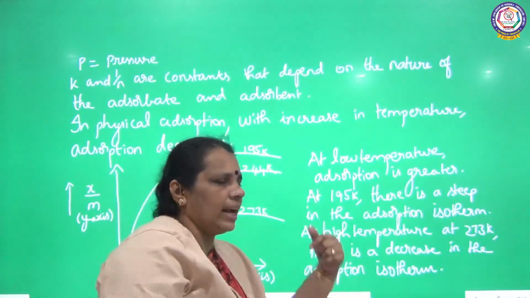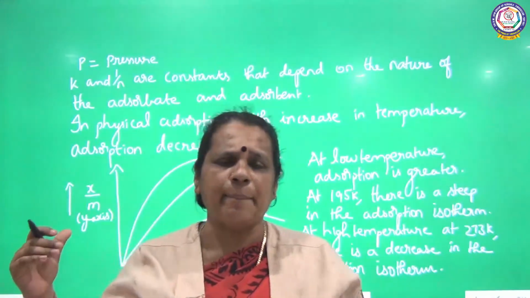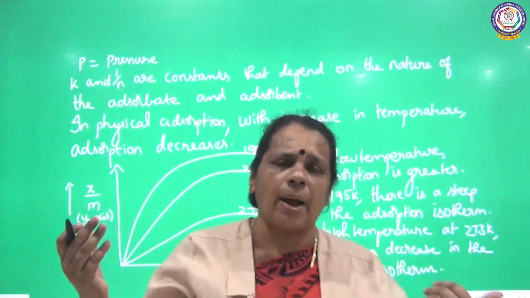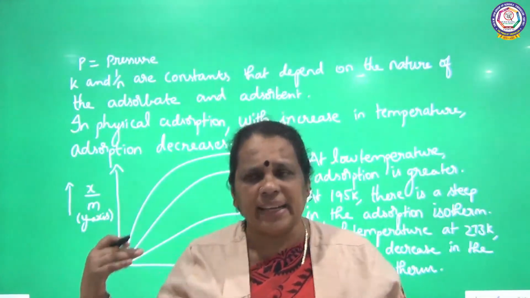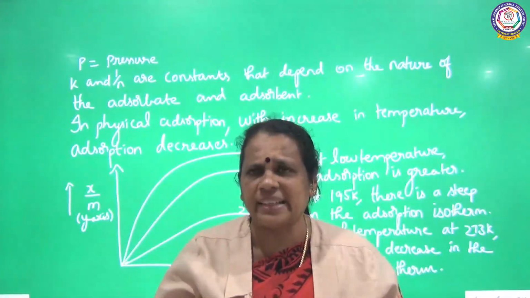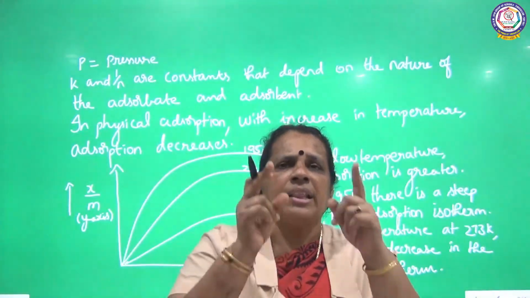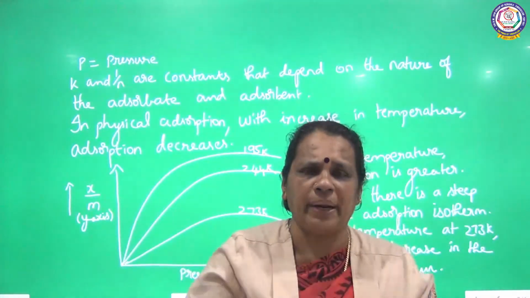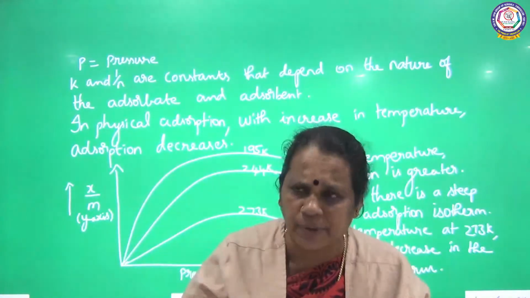So this adsorption isotherm clearly shows that at low temperature, 195 Kelvin, there is a steep rise in the adsorption isotherm. At higher temperature, what is happening? The adsorption decreases. That is, at higher temperature, physical adsorption decreases. So for physical adsorption, the favorable condition is low temperature. So this is the Freundlich adsorption isotherm.